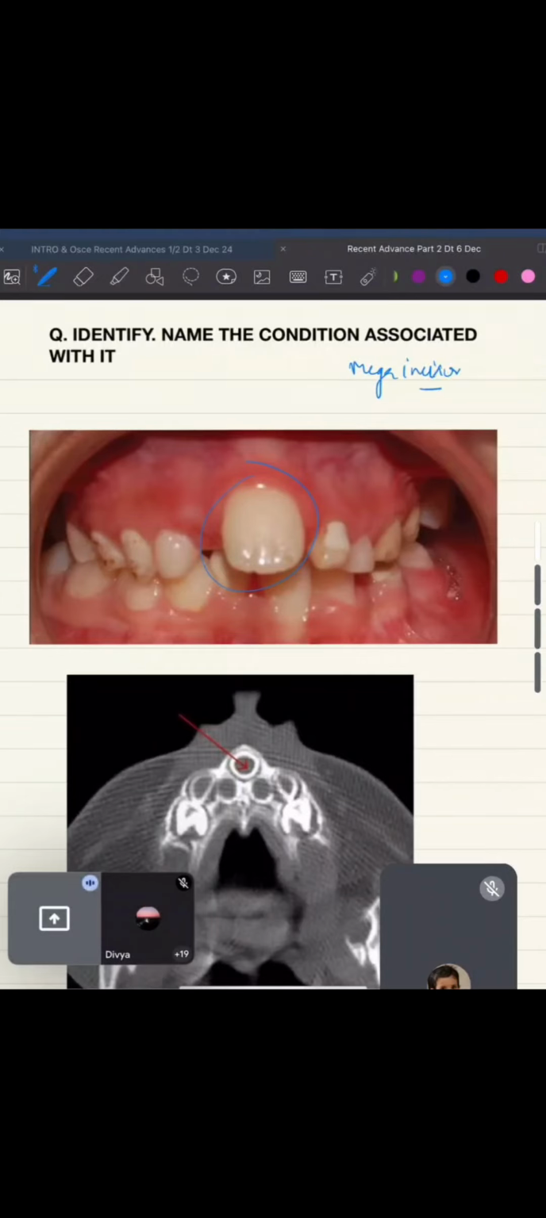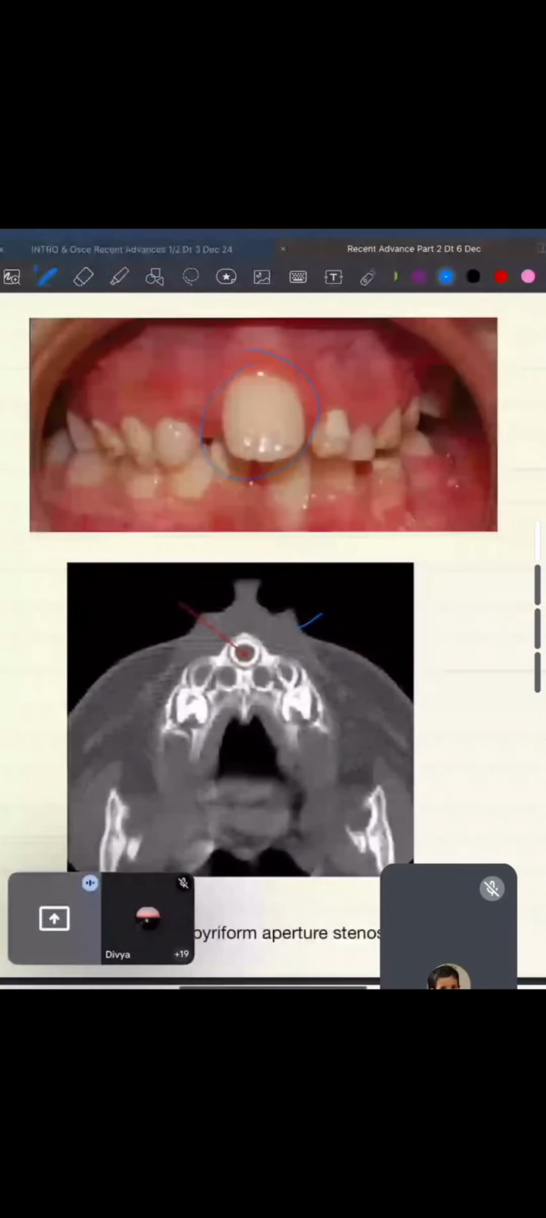Mega incisor. This is the CT of the same thing. Where is it seen? It's also seen in pyriform aperture stenosis. Okay, so both choanal atresia and pyriform aperture stenosis are important.